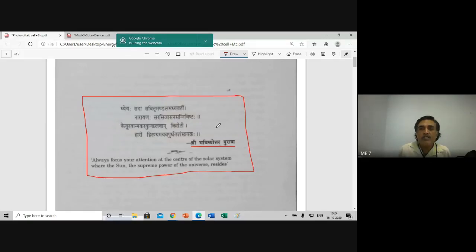If anybody is good in Sanskrit, now I will give time for you to translate this into your own language and speak.